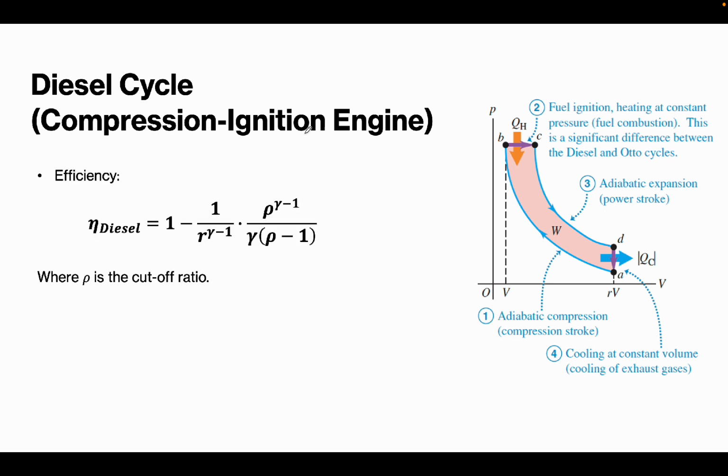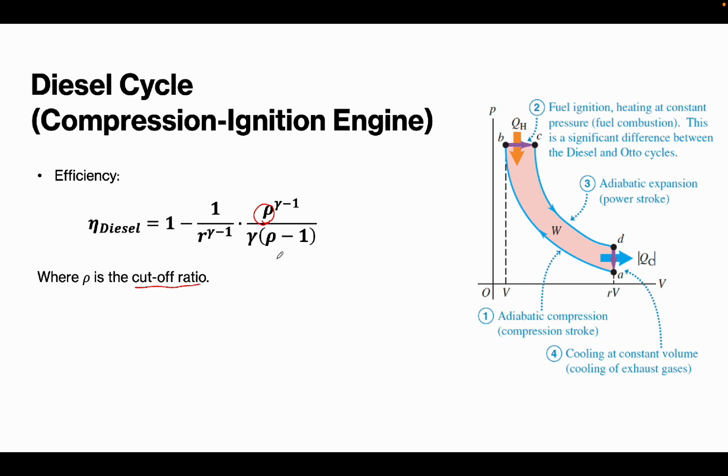Okay, so again, it also has 4 processes like the Otto cycle. Now, as for the efficiency, the formula to solve for the efficiency of the diesel is 1 minus 1 over R to the gamma minus 1, times rho to the gamma minus 1 divided by gamma times rho minus 1. Our rho here is the cutoff ratio. So that is how we would solve for the efficiency of a compression ignition engine.